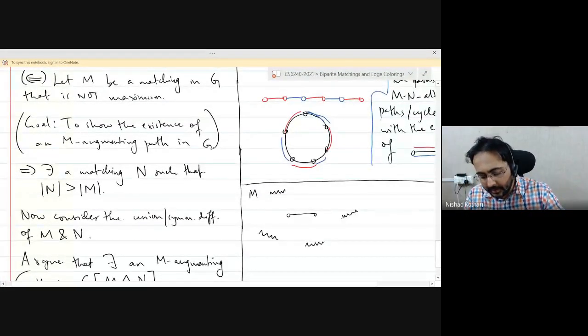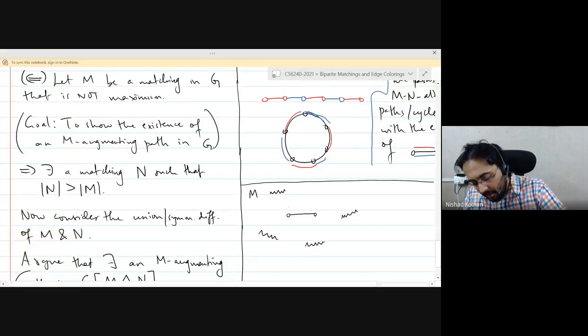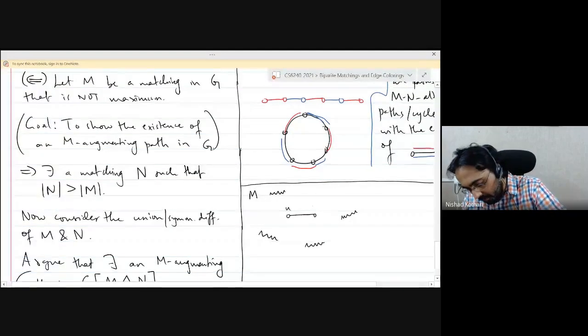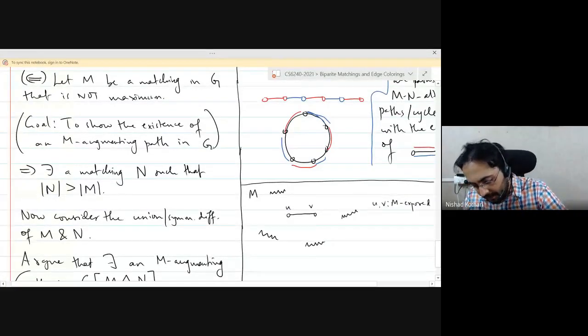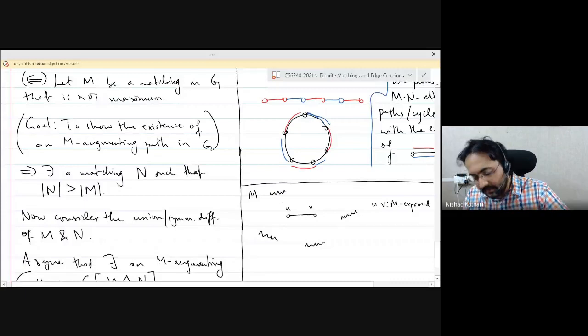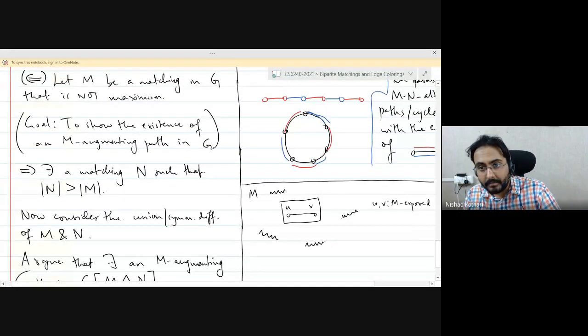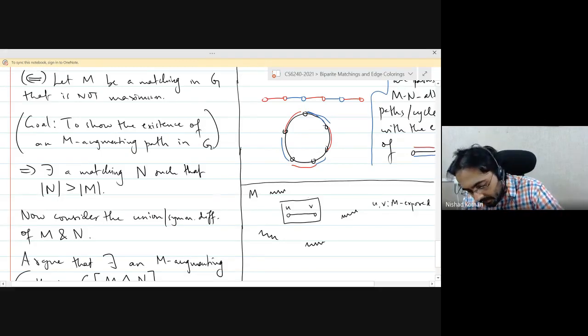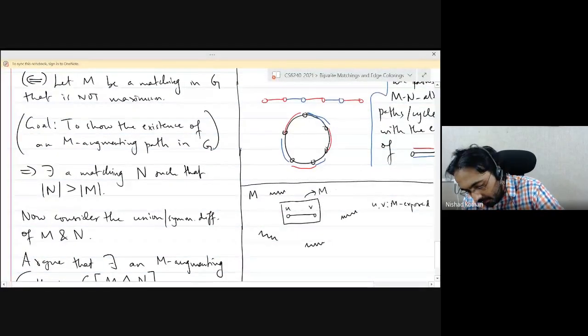But if you have a single edge in the graph that is not in M, in fact, both the ends are M exposed. U and V are both M exposed. Then note that this edge satisfies the definition of an M augmenting path. It is an alternating path with respect to the matching M. It's just one edge. And both the ends of the path are M exposed, right?